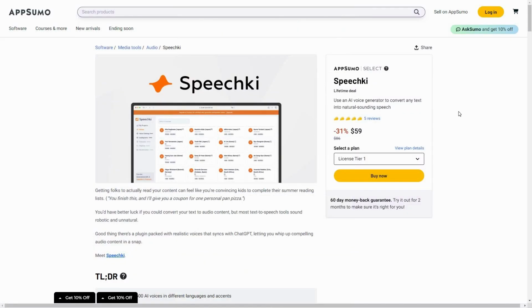Overall, I have to say Speechki is a complete solution for your audio needs. It can turn your text into audio, and it doesn't give you a generic AI voice. It gives you some really natural sounding human-like voices, and there are so many languages, over 70 languages as well as 650 voices. So I have to say the collection is pretty big. And there are also some other advanced features such as text to music or audiogram generation. So overall, I have to say Speechki is an excellent tool.